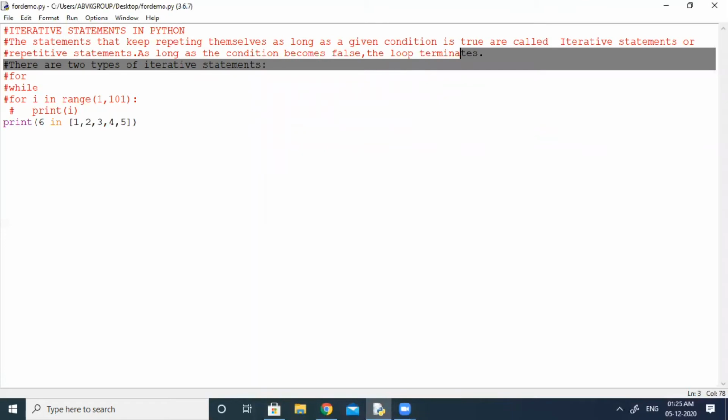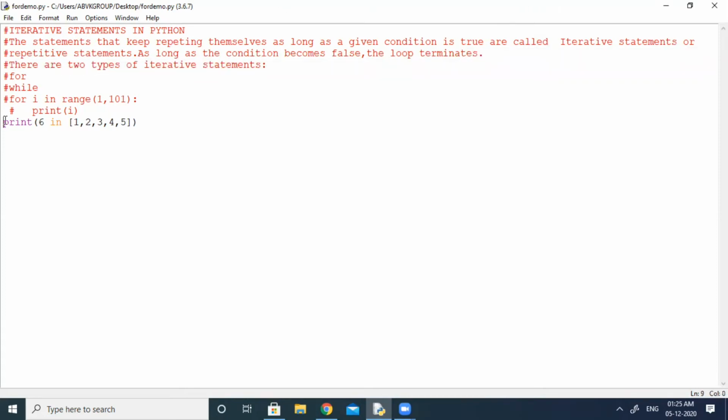Now we will see another program using a for loop. For that, I want to find the cube of numbers for a particular range. Let us do that program, then we will move to the while loop.